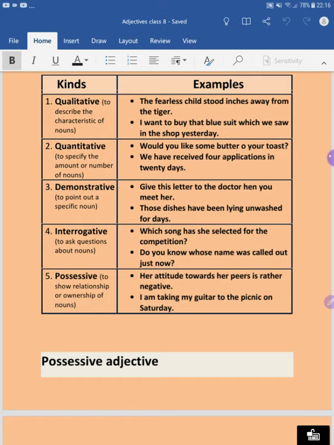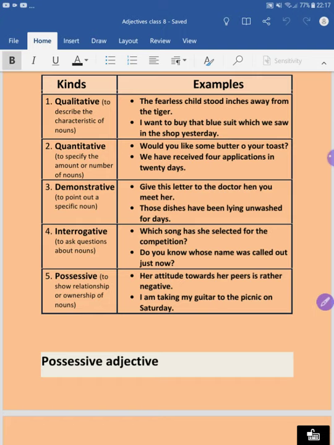Now in another example, we can see: those dishes have been lying unwashed for days. So those here is the demonstrative. Which dishes? Those dishes. Dishes here are the utensils, right? जो बर्तन होता है उसको हम dishes बोलते हैं. So those dishes have been lying unwashed for days. That means you have eaten something and you kept the dishes in the sink and you haven't washed them. So particularly you are talking about those dishes which were unwashed.